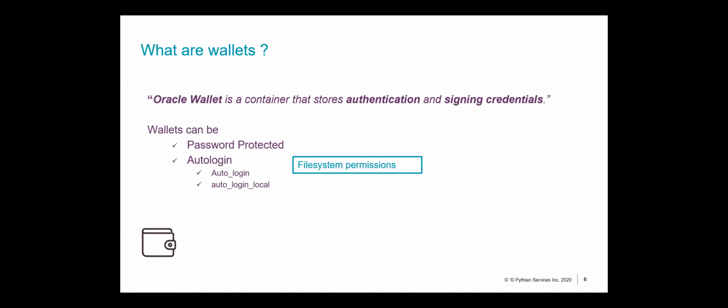What would be the difference? The local wallet is bound to a server, picking up the server name as well as the owner from your host, and it ensures that that particular wallet can only be used on the server on which it was created. Whereas an auto login wallet can be transferred across servers and reused on multiple servers. Of course, when I'm talking about reusing or opening it, you do need to have an associated database as well, in case it's a TDE wallet. But that's what your auto login wallet does.